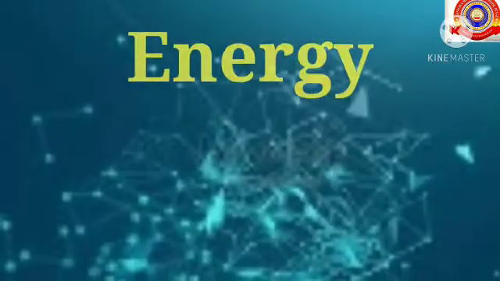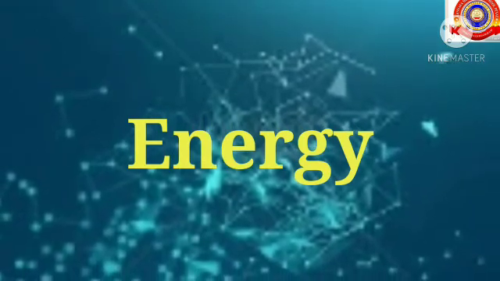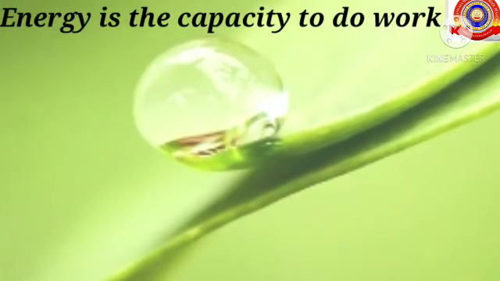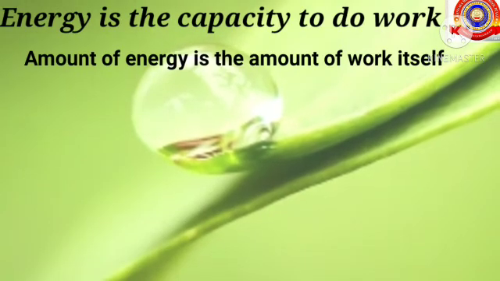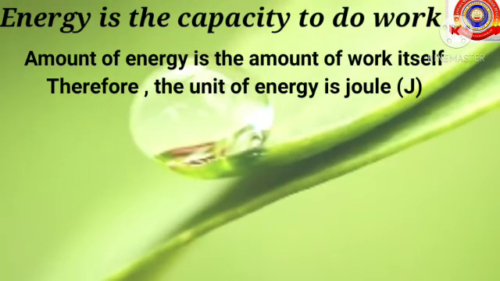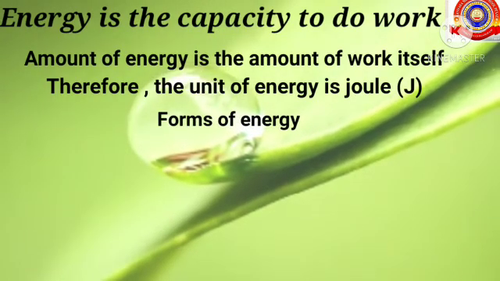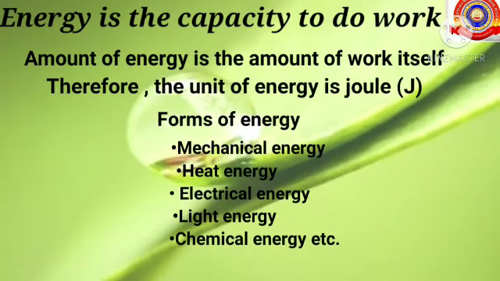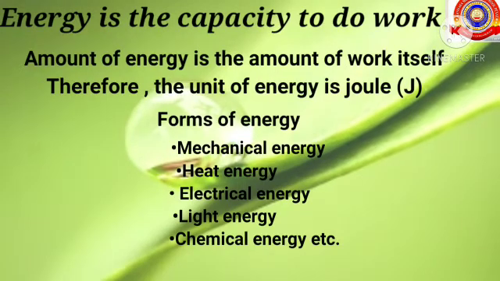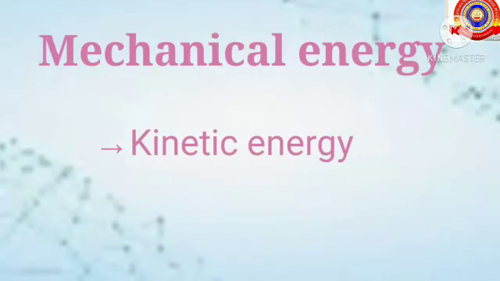Next one, energy. We know that energy is what we have utilized to do work. So what is energy? Let's see the definition. Energy is the capacity to do work. The amount of energy is the amount of work itself. Therefore, the unit of energy is joule, denoted by capital J, same as that of work done. In daily life, we make use of different forms of energy for various activities. Some examples: mechanical energy, heat energy, electrical energy, light energy, chemical energy, etc. And today we are going to learn more about mechanical energy.